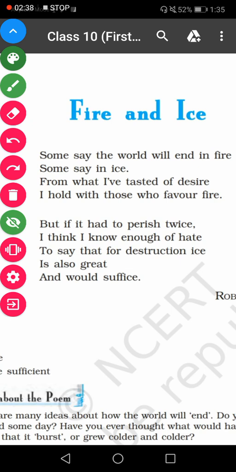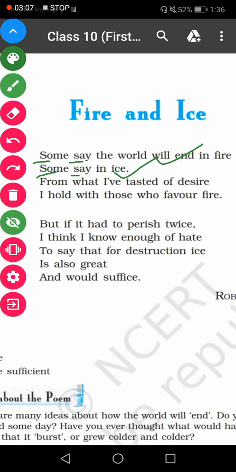In the first line, the first word, the sound sa has been repeated. In the second line also the sound sa has been repeated. The repetition of the consonant sound in two or more consecutive words is called alliteration. So in these two lines alliteration has been used. That is clear.